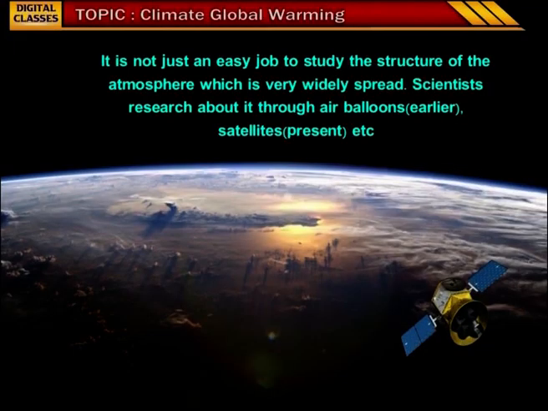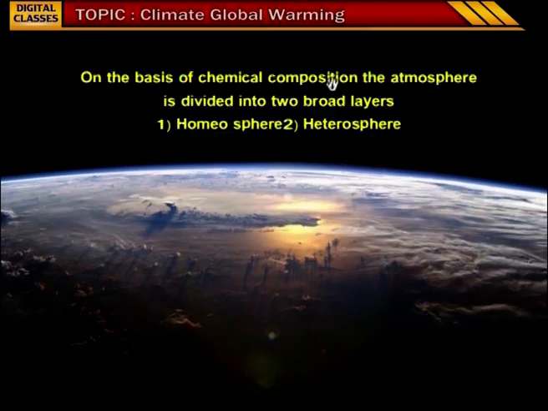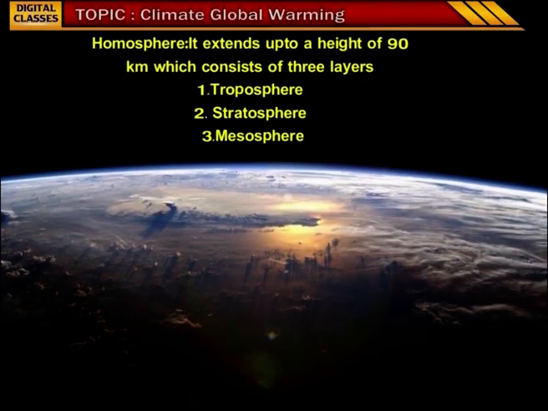It is not just an easy job to study the structure of the atmosphere, which is very widely spread. Scientists earlier researched about it through air balloons and at present through satellites. On the basis of chemical composition, the atmosphere is divided into two broad layers, homosphere and heterosphere. Homosphere. It extends up to a height of 90 kilometers, which consists of three layers: troposphere, stratosphere, mesosphere.